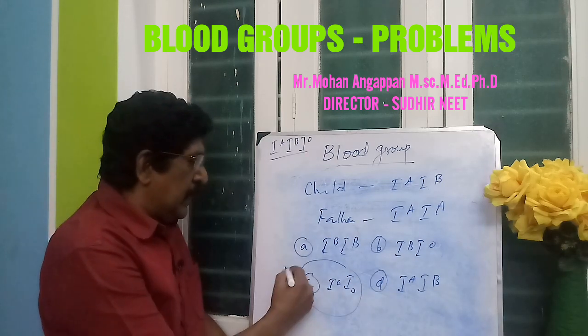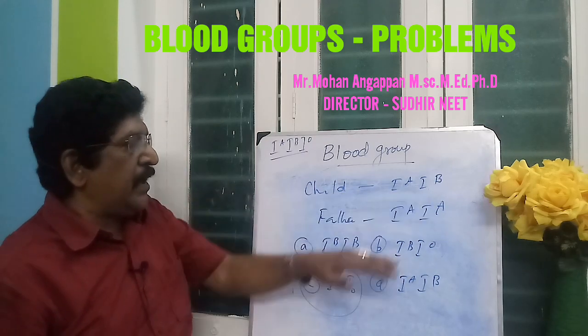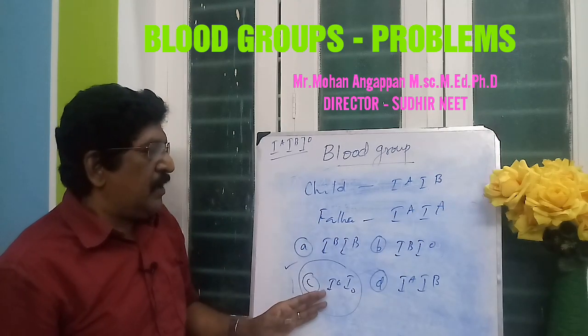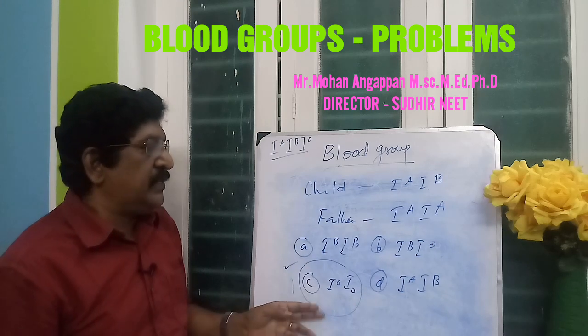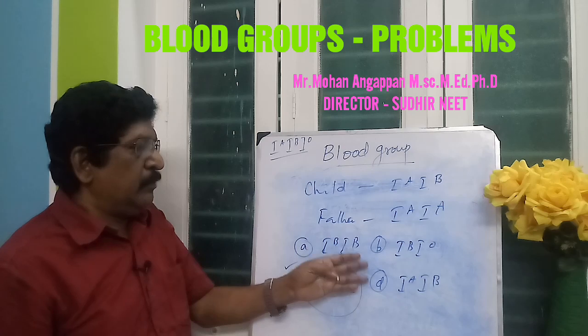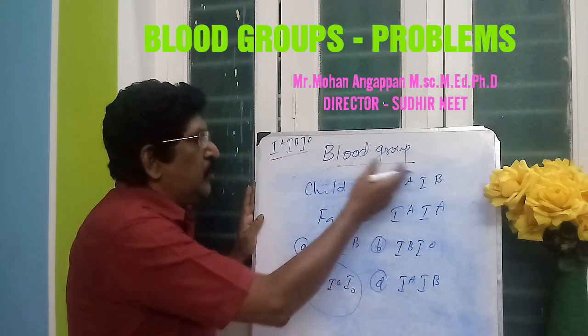The answer should be I0 I0. The child has the genotype IA IB and the father has the IA IA genotype. The mother will not have the genotype I0 I0. This is the answer. So on seeing it, you can easily find out. We can work it out also, but we can easily find out because there is no I0 in the child.